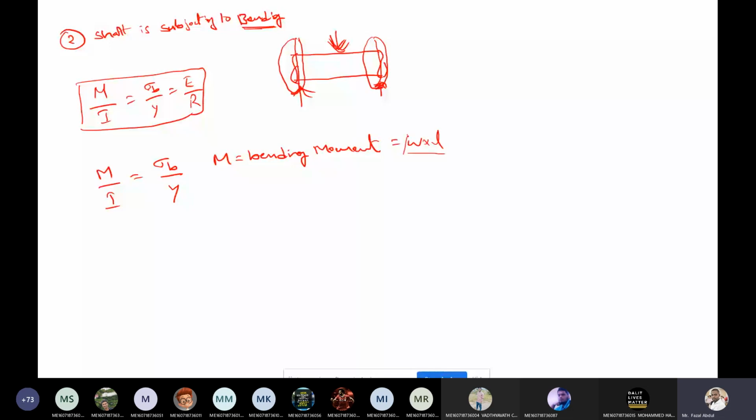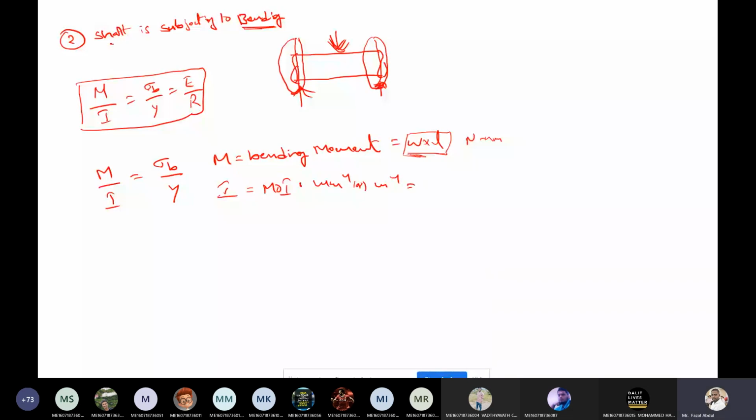This equation is always going to vary. If this is a cantilever, or if it is a simply supported beam, it will be different. The moment equation is going to change as per the diagram given in the question. It is not always like W and L. The units are Newton meter or Nmm, and I is the moment of inertia, or area moment of inertia. What are the units here? mm to the power 4 or meter to the power 4.